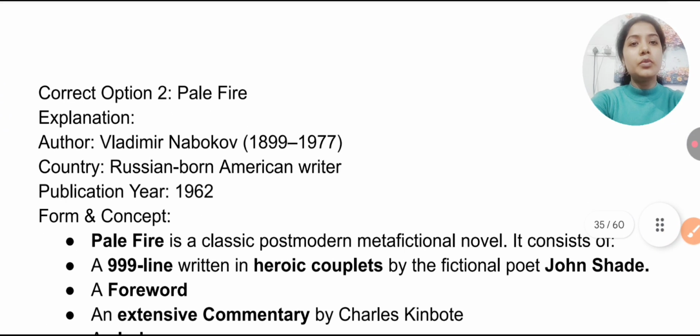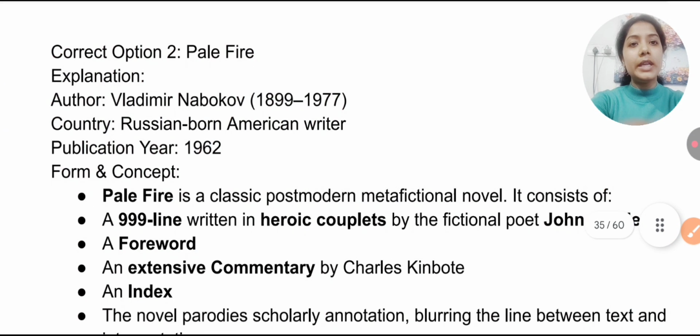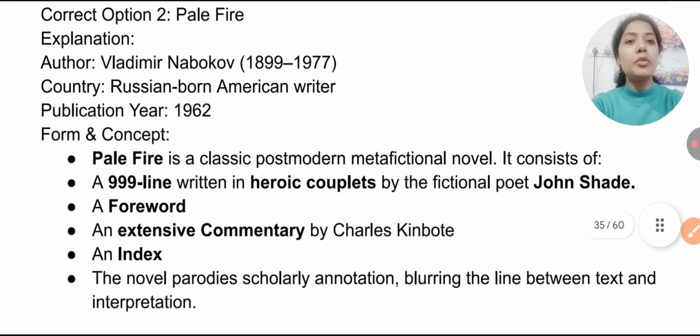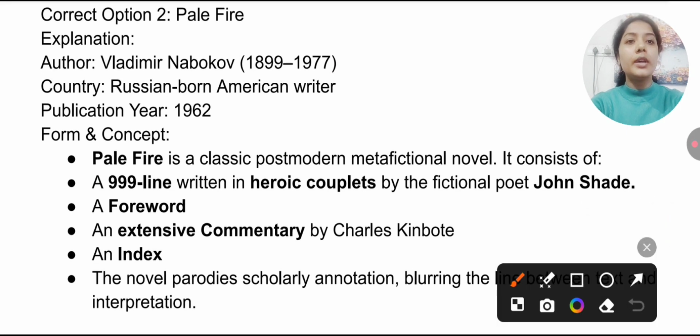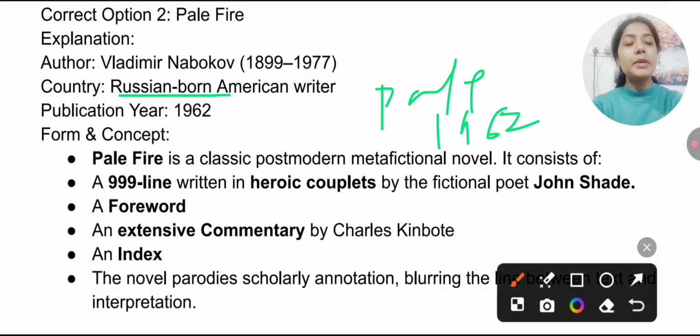Okay, and this novel is written by Vladimir Nabokov, a writer from Russia, and the publication of Pale Fire is 1962. Remember the publication year, also 1962. So the concept that is actually associated with this novel you must remember. Pale Fire is a classic postmodern metafictional novel.